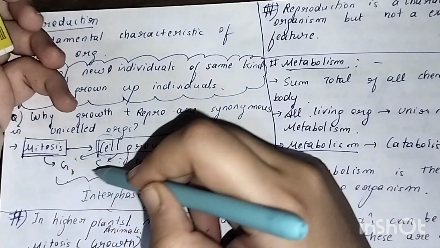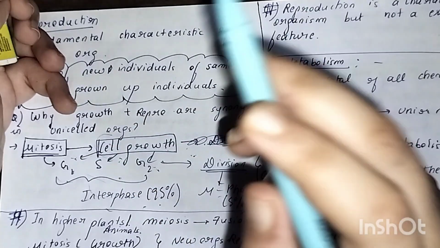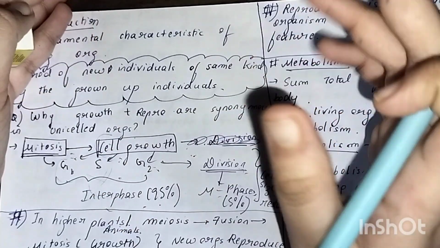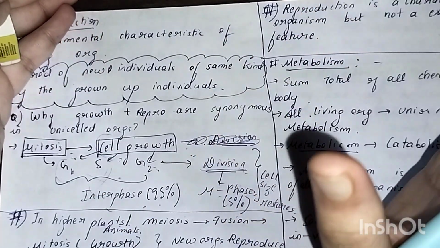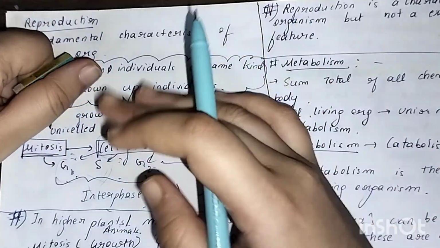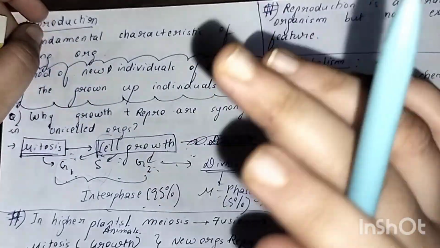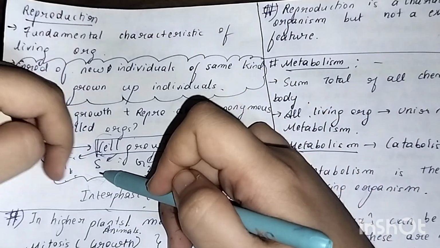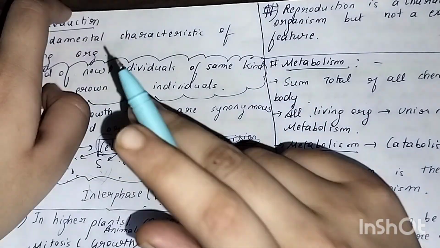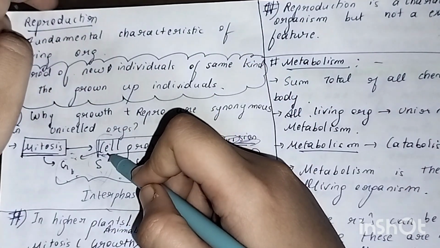In G1 all the proteins and all the things necessary for cell division are made. In G2 also all the preparation so that the cell can divide happens. And in S phase, what happens here? DNA duplication happens as well as centriole duplication, which I will tell you later. Now you remember that DNA duplication happens in S phase.